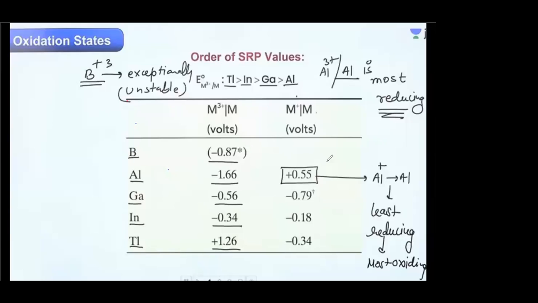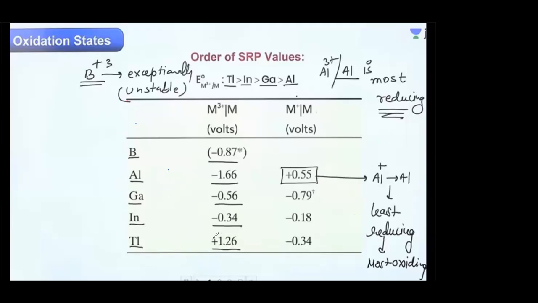This can be explained by the value of reduction potential, which is -1.66 for aluminum, and it is +0.55 for Tl 1+ to Tl. So this positive value shows that it is not ready to reduce. It is not acting as a reducing agent. Rather, it will be most oxidizing in nature. And aluminum, because of this value, is most reducing.